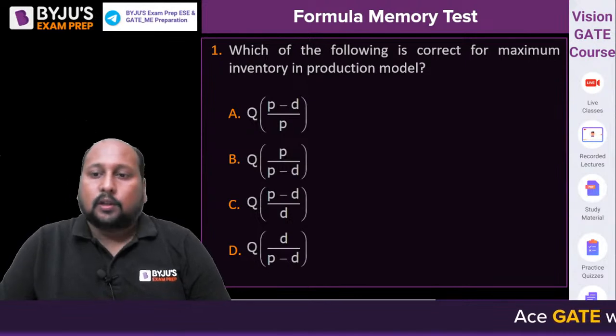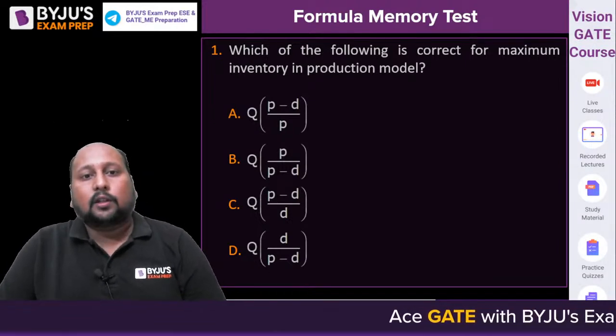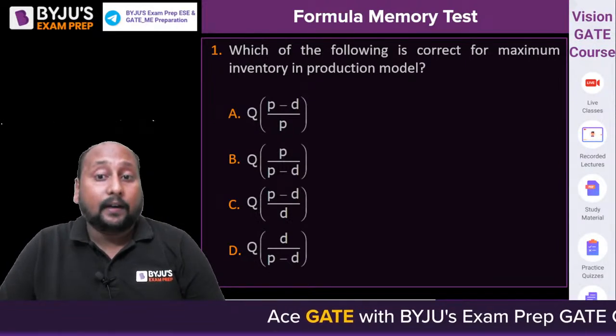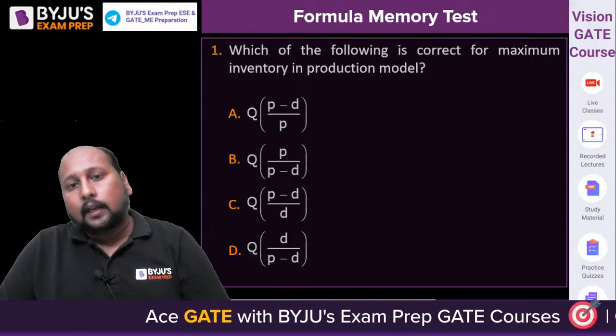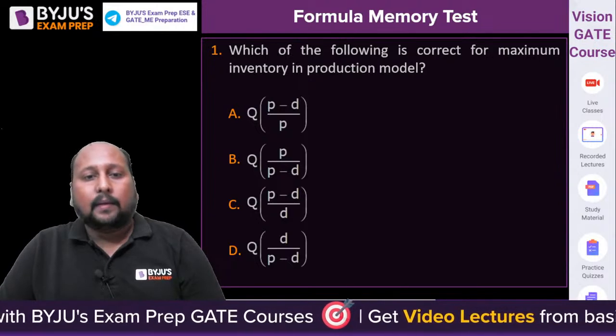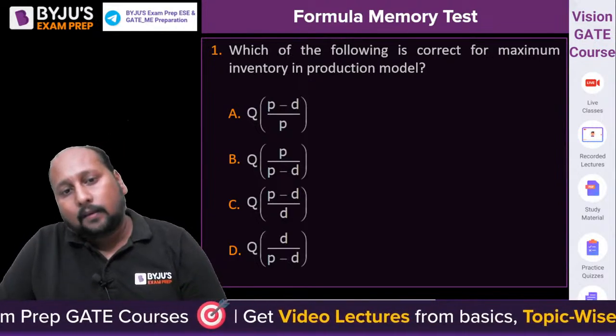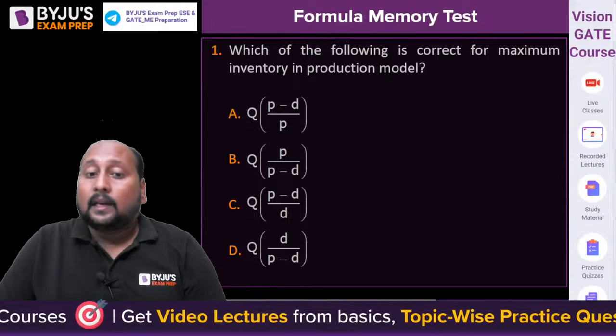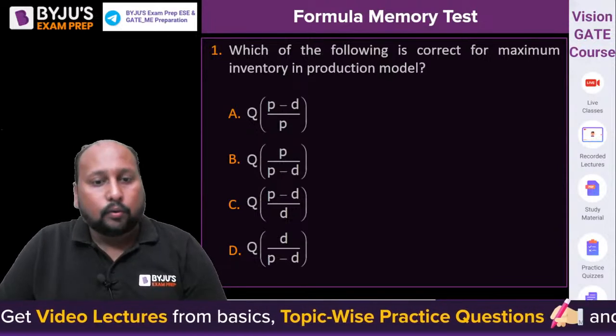There are 4 options on the screen. You have to tell me which of the following is the formula for maximum inventory in the production based model. Simple question. It is Q P minus D by P, or Q P upon P minus D, or Q into P minus D by D, and Q into D upon P minus D.